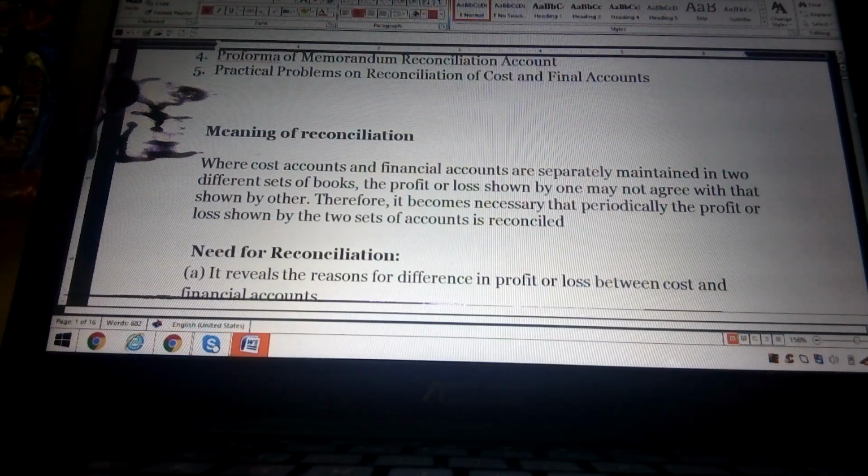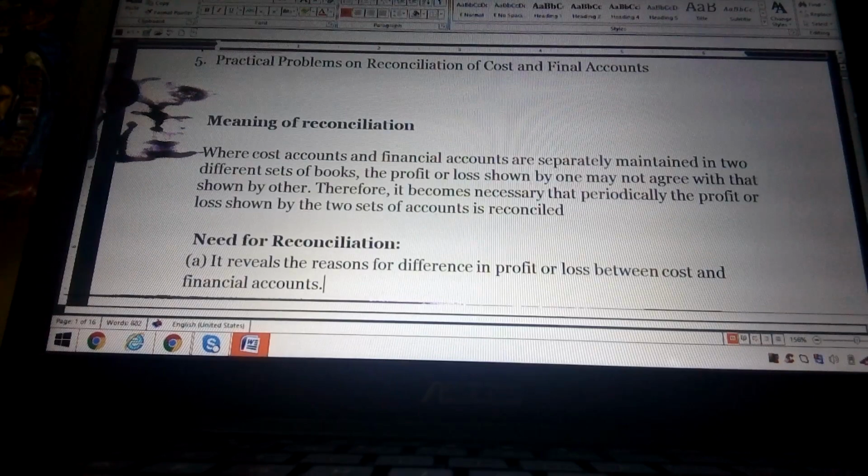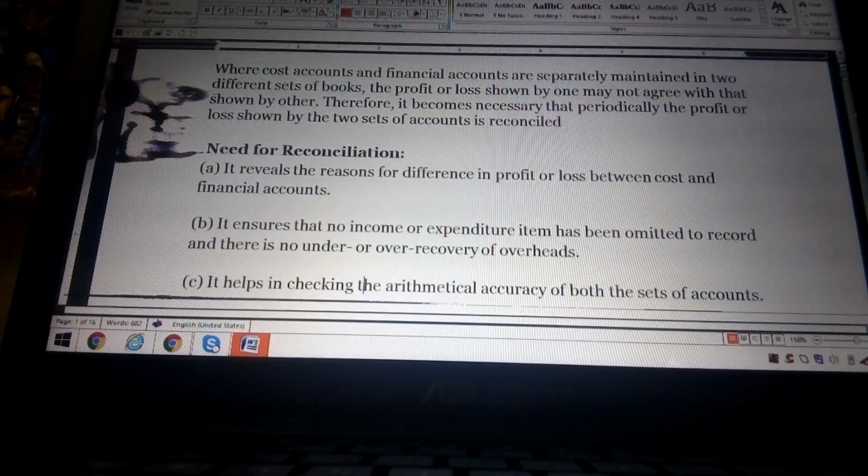So, the need for reconciliation. The first one is it reveals the reasons for difference in profit and loss between cost and financial accounts. We are getting the profit or loss in the various accounts related to cost or financial, and it is completely different.